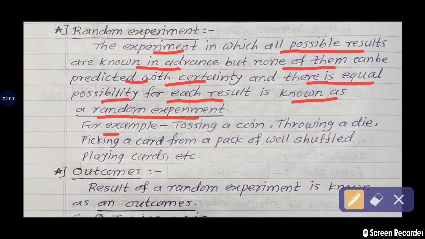For example, tossing a coin. So what is the possibility? To obtain head or tail.